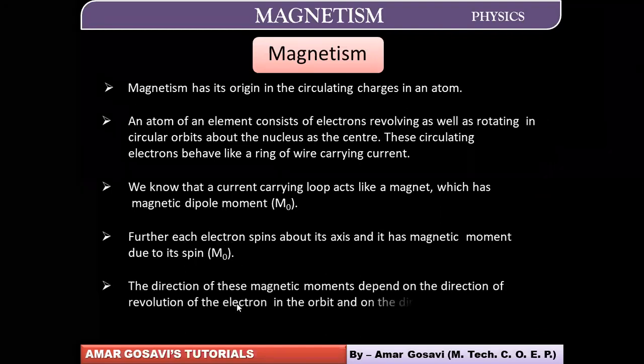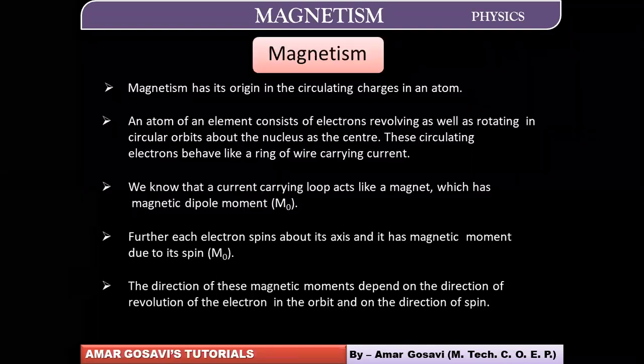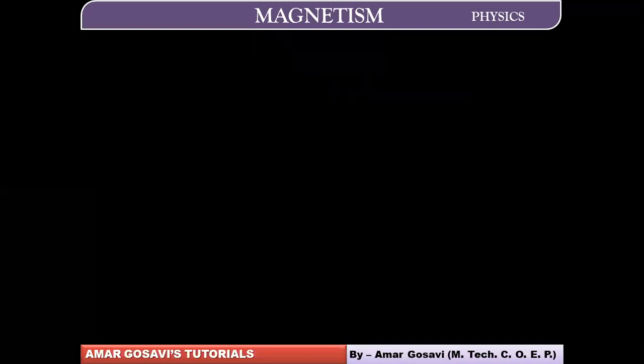Together, these directions will depend on the direction of the revolution of the electron and on the direction of the spin, whether it is clockwise or anti-clockwise. When I say direction of revolution, there can be a number of directions, as I have shown you in the picture right now. Together we can frame an equation where the resultant magnetic dipole moment comprises the magnetic moment due to the orbital motion and the magnetic moment due to the spin motion. Hopefully, you have noted this down, friends.